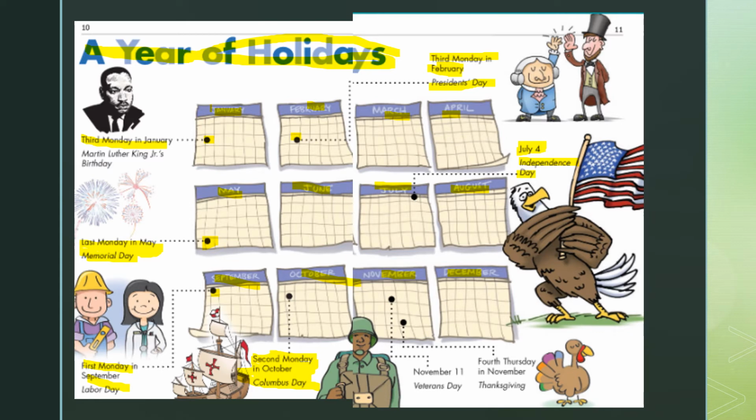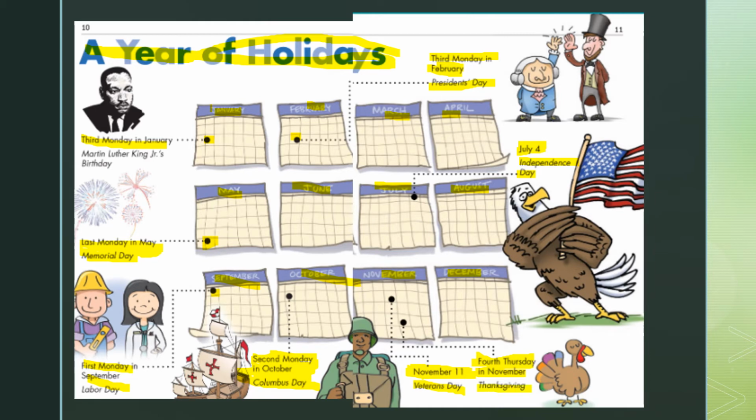In November, now here's one where we celebrate on a particular date. See, November 11. So it doesn't matter what day it falls on. Doesn't matter what day of the week. It's always November 11 is Veterans Day. Okay? And then Thanksgiving is always in November. Thanksgiving is always the fourth Thursday.